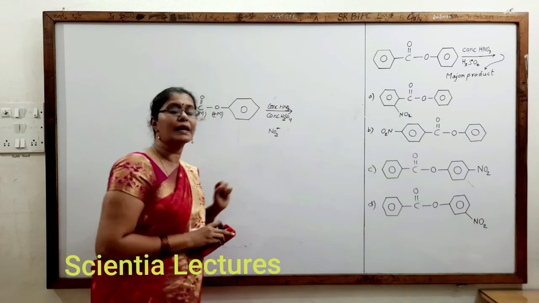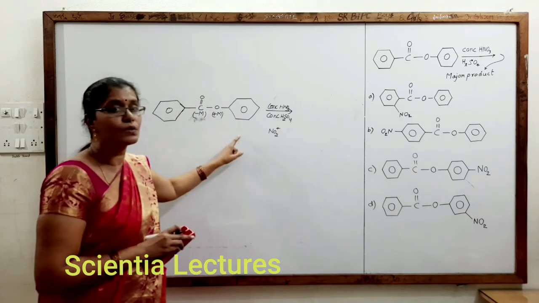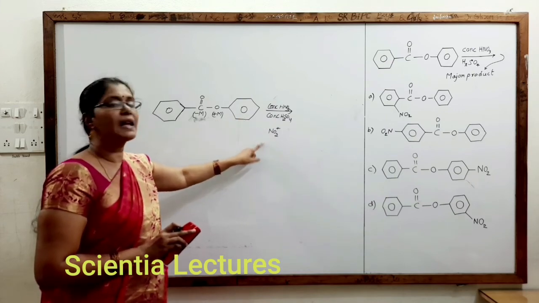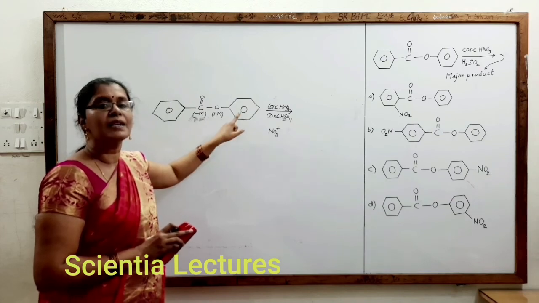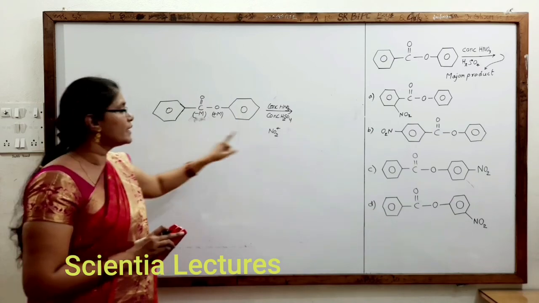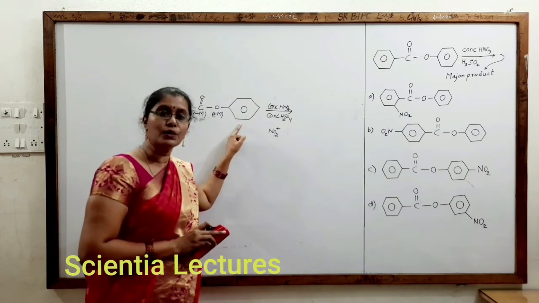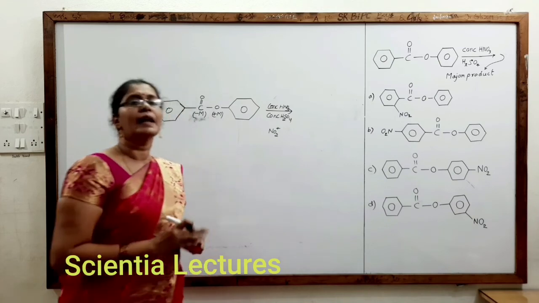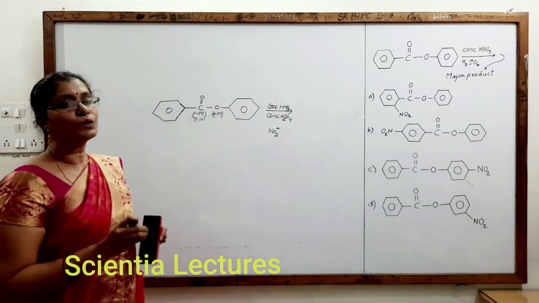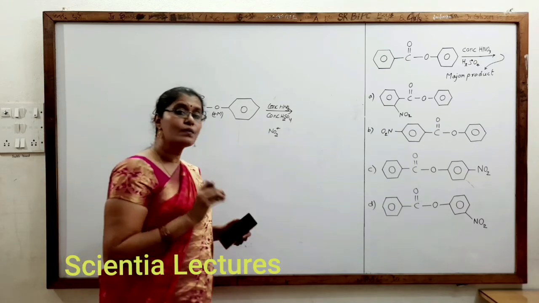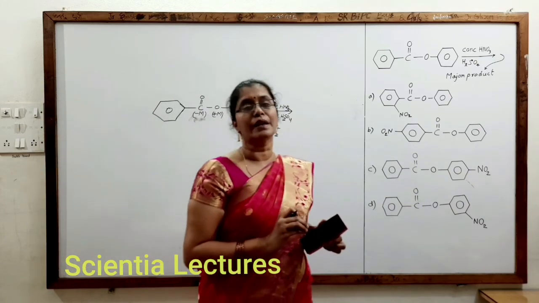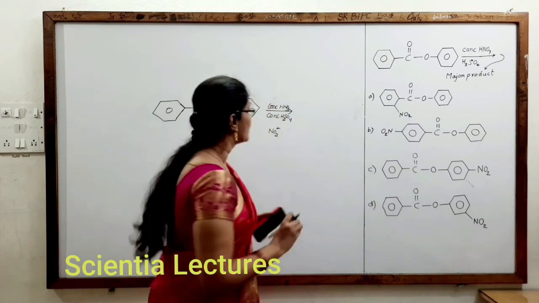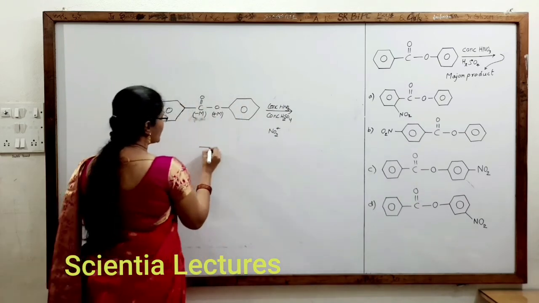By now, you should have understood that this benzene ring has lesser electron density than normal benzene. This benzene ring has more electron density than benzene. So the incoming electrophile is attracted towards which benzene ring out of these two? The plus M substituted benzene ring would be easily attracted. So NO2 plus would be attracted towards this ring instead of this. So here NO2 plus has to be bonded to this. At which positions? All plus M substituted groups will attract incoming electrophiles to ortho or para positions. In that also, which is a better one? Para would be a better one because it will have lesser steric hindrance.